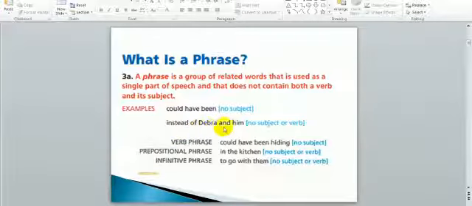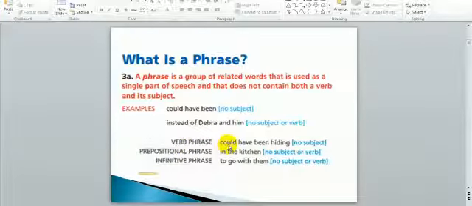Instead of Deborah and him. Do we find any verb here? Actually, there is no verb. That's why it is a phrase. So the phrase is a group of words that doesn't have one of two, verb or subject.